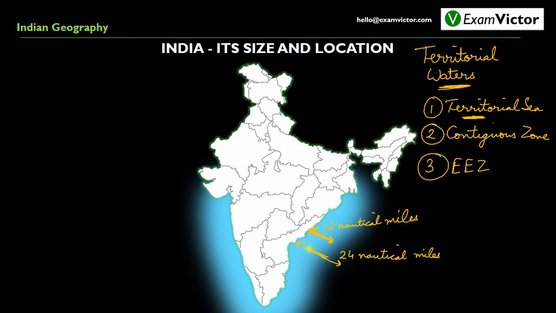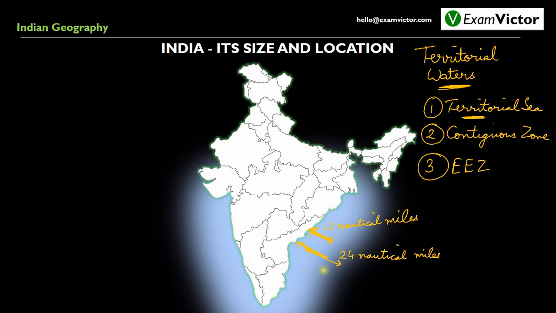Within this contiguous zone, India can exert limited control for the purpose of preventing infringement of its laws. But there is only limited control, unlike the first 12 nautical miles of the territorial sea, where India is regarded as the sovereign territory. After this, we have exclusive economic zone, which extends up to 200 nautical miles into the sea.